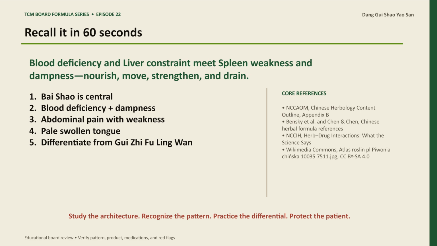The one-line recall is, blood deficiency and liver constraint meet spleen weakness and dampness: nourish, move, strengthen, and drain. Review the ingredient architecture, then practice distinguishing the nearest look-alike formula. This concludes Gui Shao Yao San.